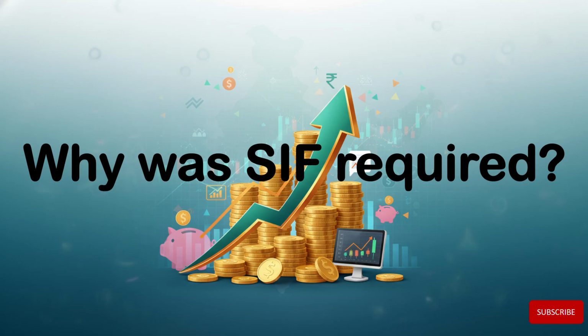For PMS, the minimum ticket size is 50 lakh rupees, and for AIF, the minimum ticket size is 1 crore rupees. But for SIF, the minimum ticket size is 10 lakh rupees, and that too across the strategies of a single AMC. So it's quite affordable for the HNIs. SIFs are needed to provide regulated mid-ticket investment options for sophisticated investors who desire greater portfolio flexibility and advanced strategies than a typical mutual fund offers. So that was the reason why SIF was required.